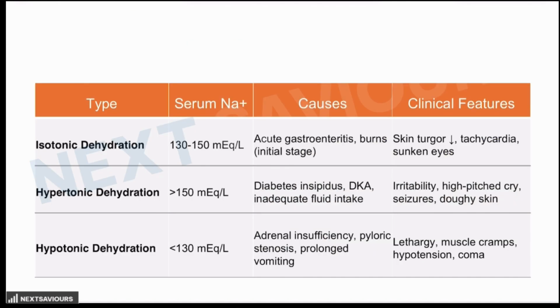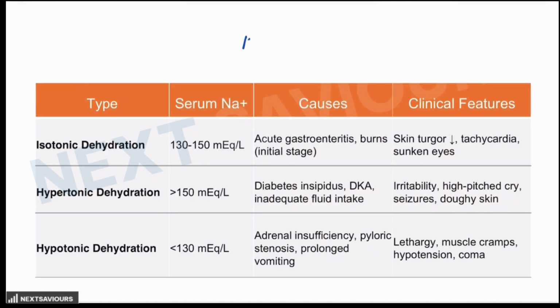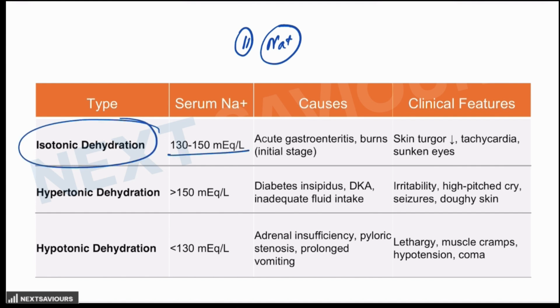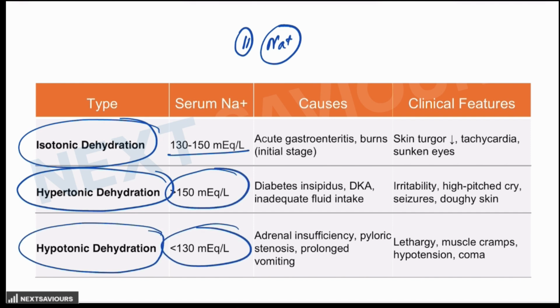Next is identification of the serum sodium level. The second thing which you have to look for is the serum sodium. As we have already talked about, sodium is an important component of fluid replacement therapy. So isotonic dehydration is 130 to 150, which is normal. But if there is hypertonic dehydration, the concentration will exceed 150 milliequivalent per liter. In case of hypotonic dehydration, the serum sodium levels will be less than 130 milliequivalent per liter. And there are various causes for this.